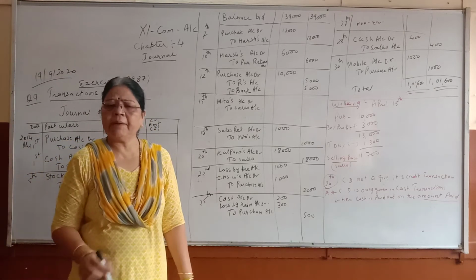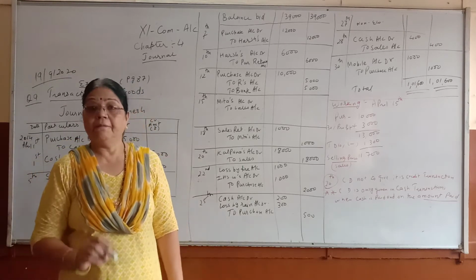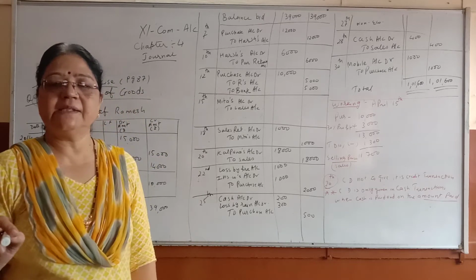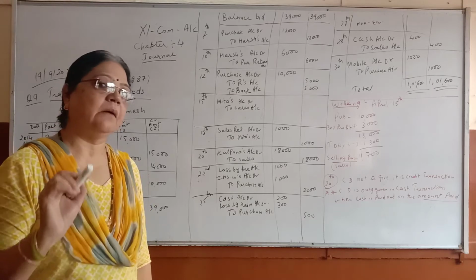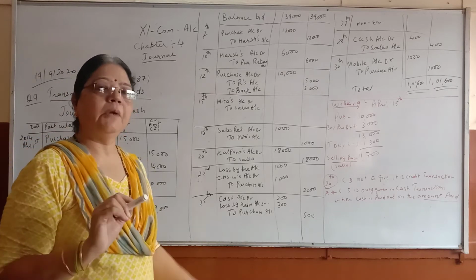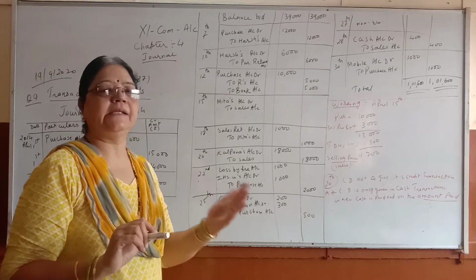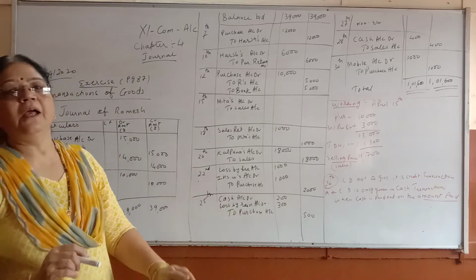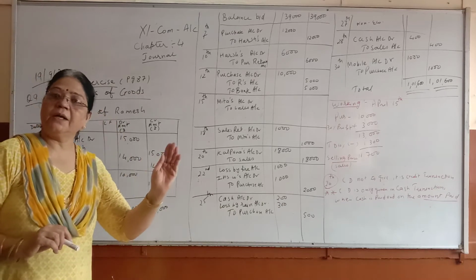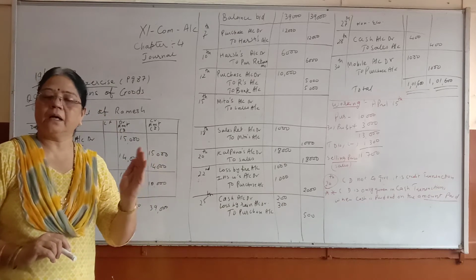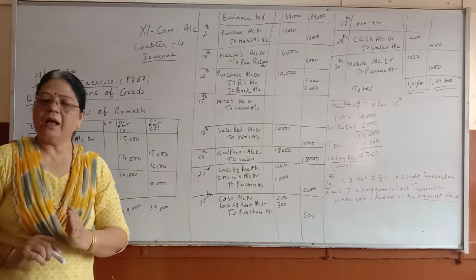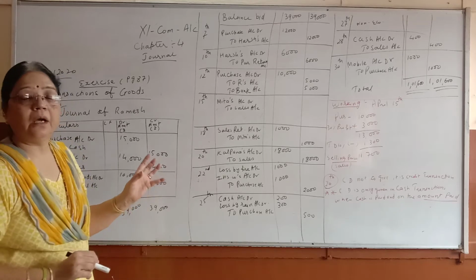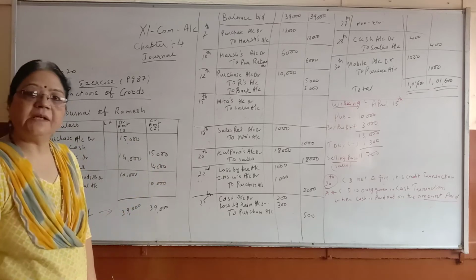As we have done many times, I have explained to you that purchase account is always debited. Debited means number 1. We write why? Because goods come in and it is a real account, and debit what comes in. Now all those rules you do not have to learn. Now you know purchase account is debited. Sales account is credited. I have already given the format in the previous chapter.